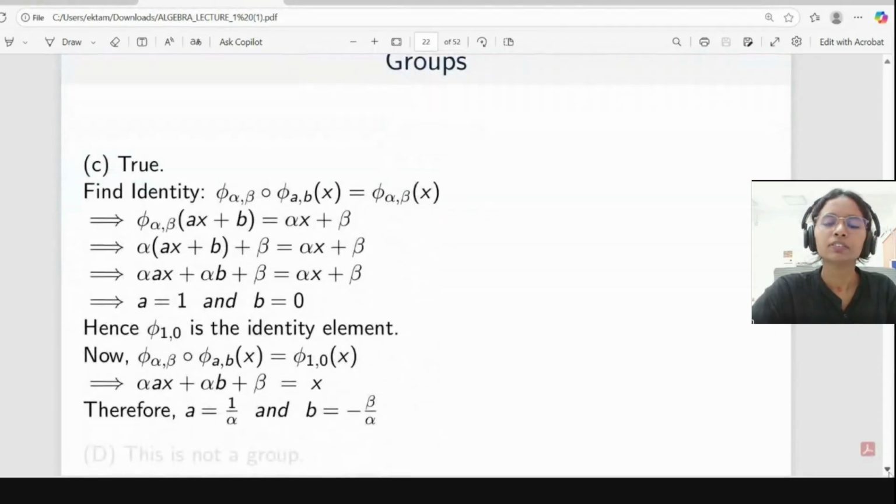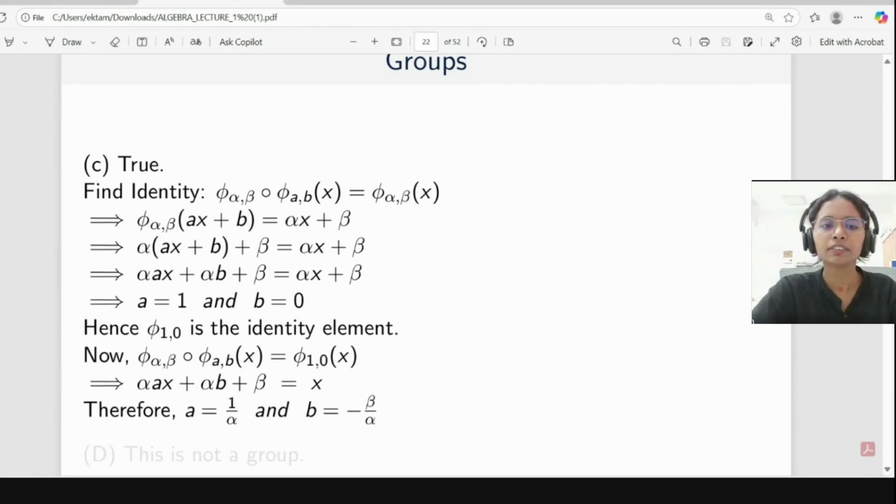First we will find the identity. To find the identity, suppose phi alpha beta star phi a b of x should come equal to phi alpha beta of x. This is the definition of identity.